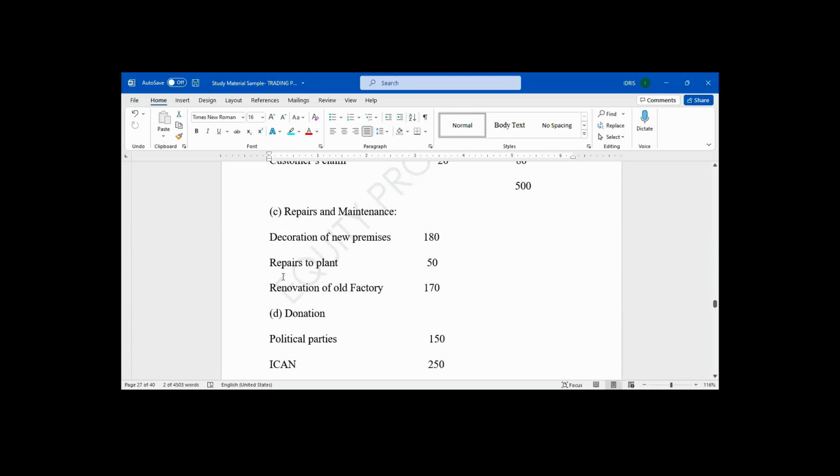Number two is repair of plants. Number three is renovation of old factory. Out of this one, which one is allowed? Repairs of plants. When you add the three of them, you get 400,000. Which one is allowed? Which one is disallowed?